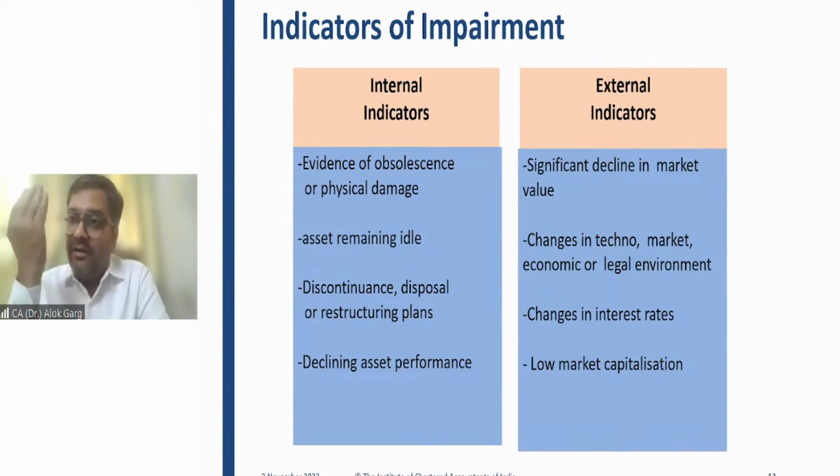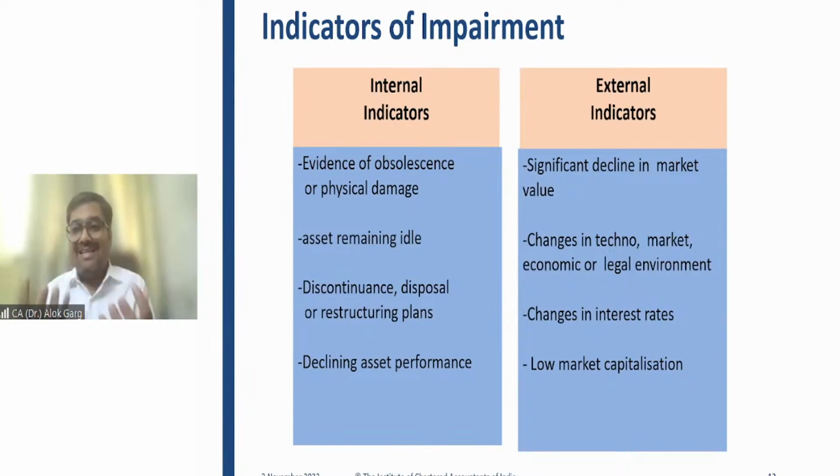So when I look at Flipkart, it is available at only 35,000 rupees. Of course, it is an external indicator of impairment, and I need to estimate my recoverable amount. What is my fair value less cost to sell, what is my value in use, and I need to take the higher. If that higher is lower than my carrying value, if recoverable value is lower than my carrying value, I need to charge an impairment loss, right? I need to charge an impairment loss.